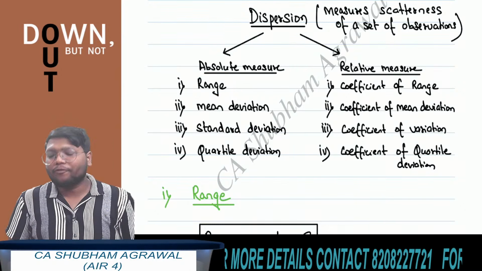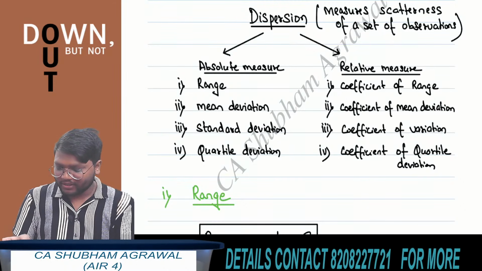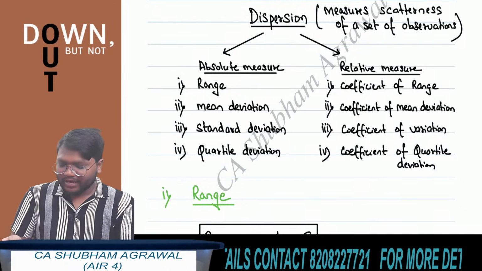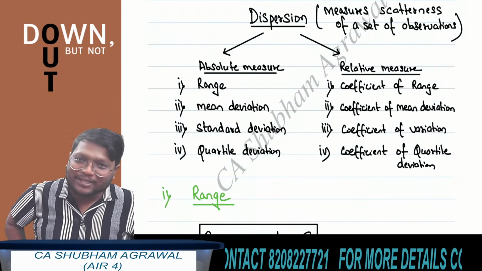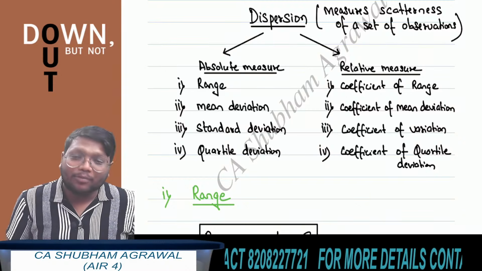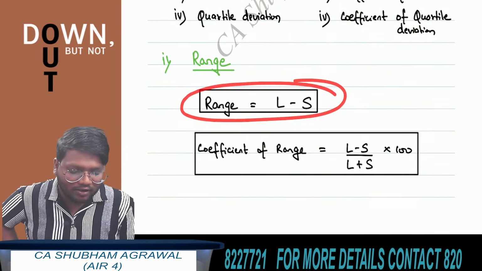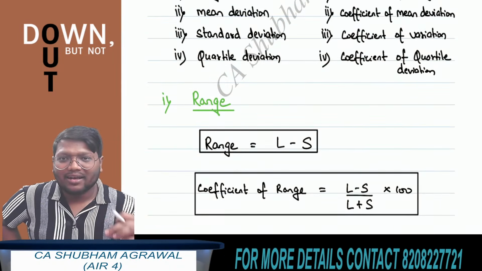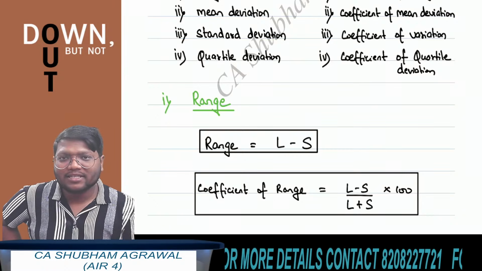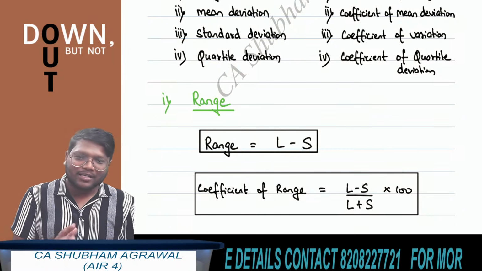Tell me what is the formula to find range. Quickly tell me. So range is what? Value of largest observation minus value of smallest observation. The formula to find range is L minus S. Now, the relative measure for range is called the coefficient of range.